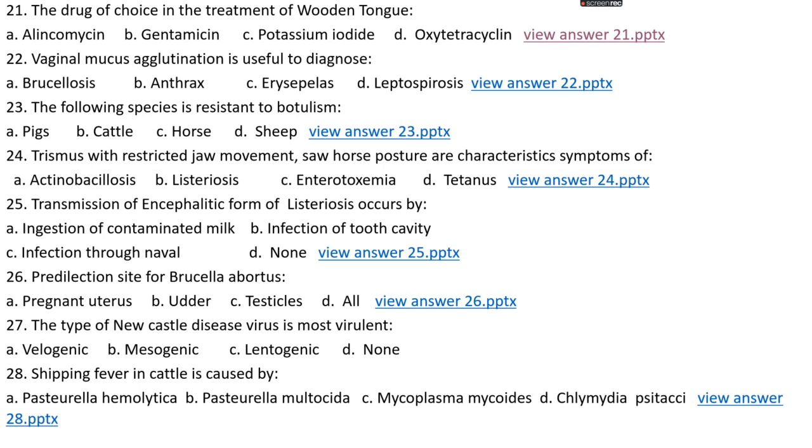Okay. Question number 22. Vaginal mucus agglutination is useful to diagnose: option A, brucellosis; option B, anthrax; option C, erysipelas; option D, leptospirosis. The right answer is option A, which is brucellosis.